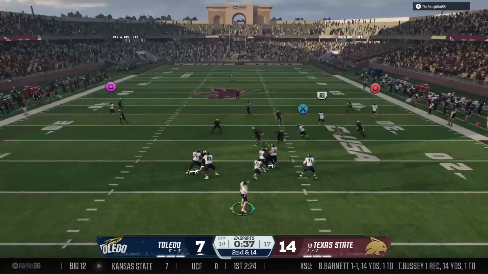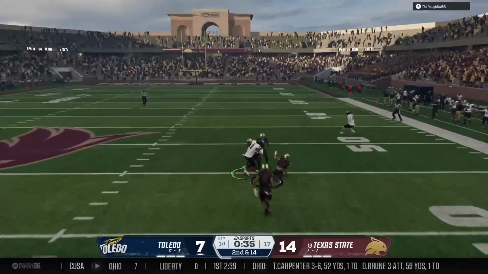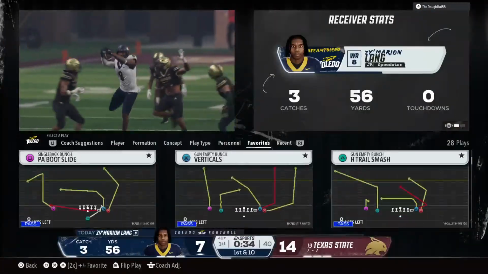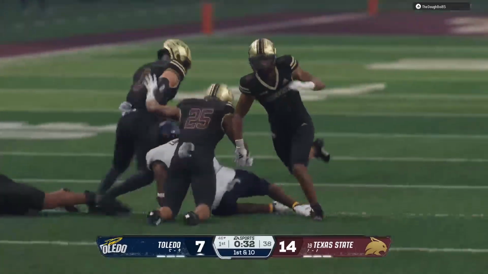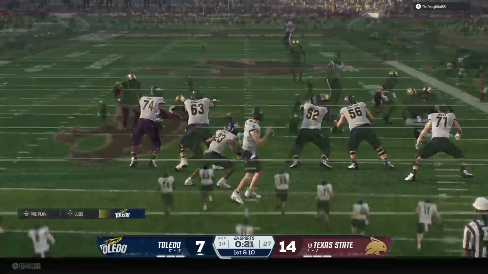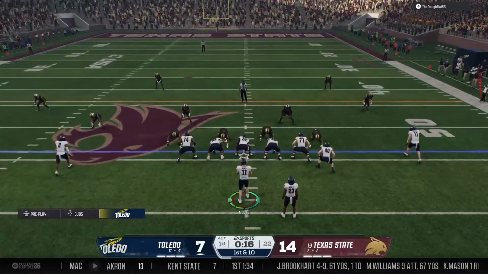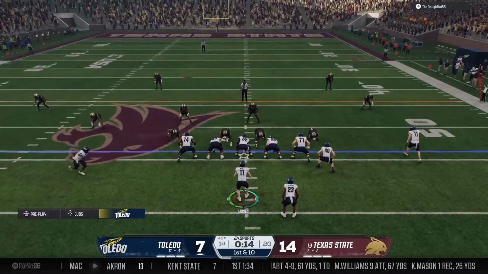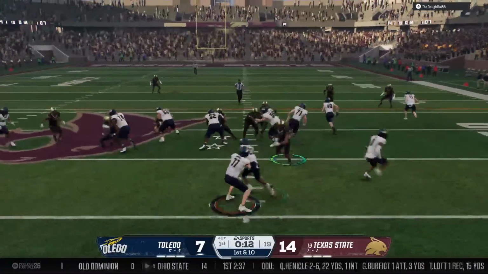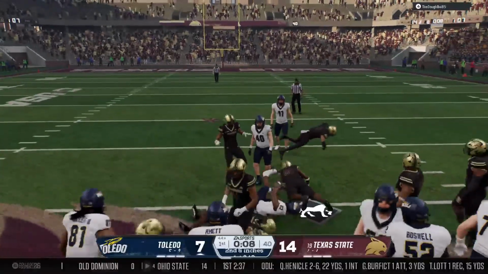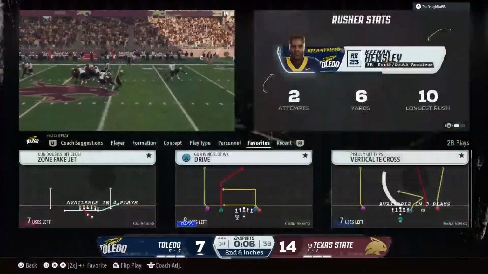Wants to go up top. Unloads to the wideout. He's open on the right. They finally get him on the ground, but he's got an explosive play for the first down. The thing I like about this slot receiver, he's really intentional in his route running. The quarterback always knows exactly where he's going to be on the field. They've got great chemistry together. And they make the stop, and that will likely bring us to the end of the first quarter.